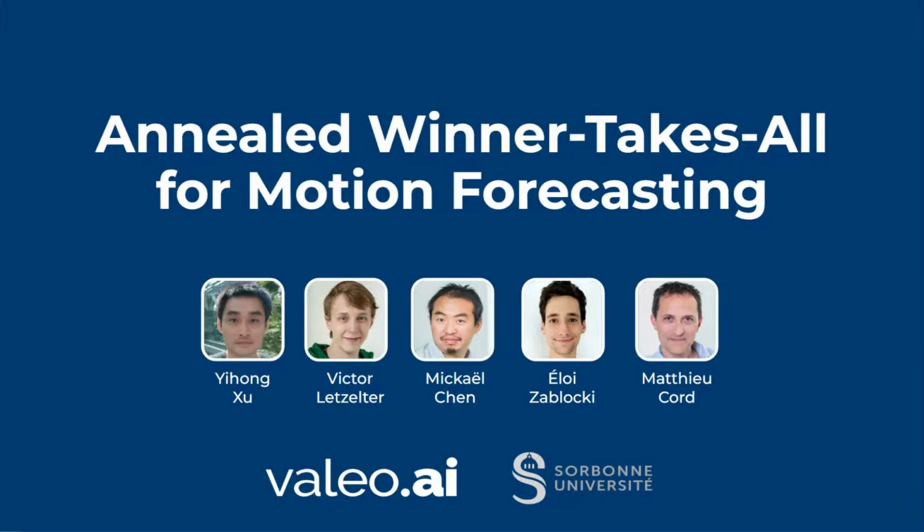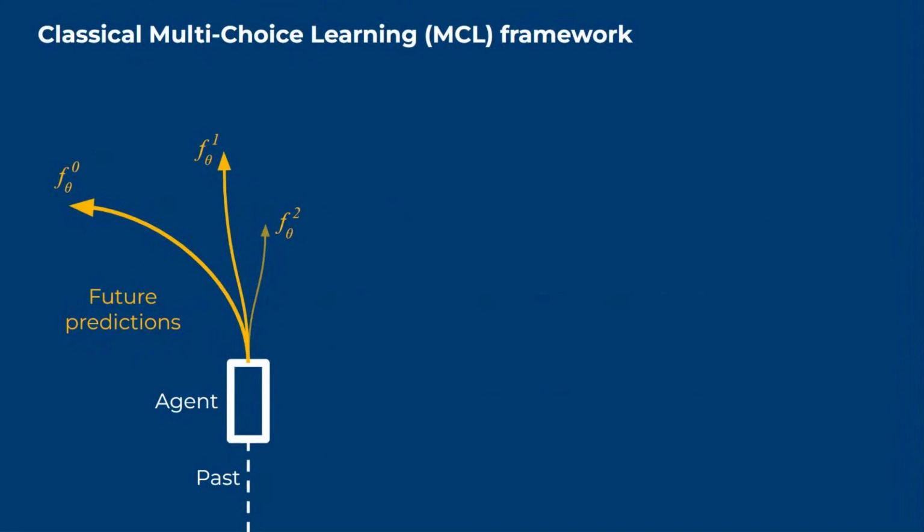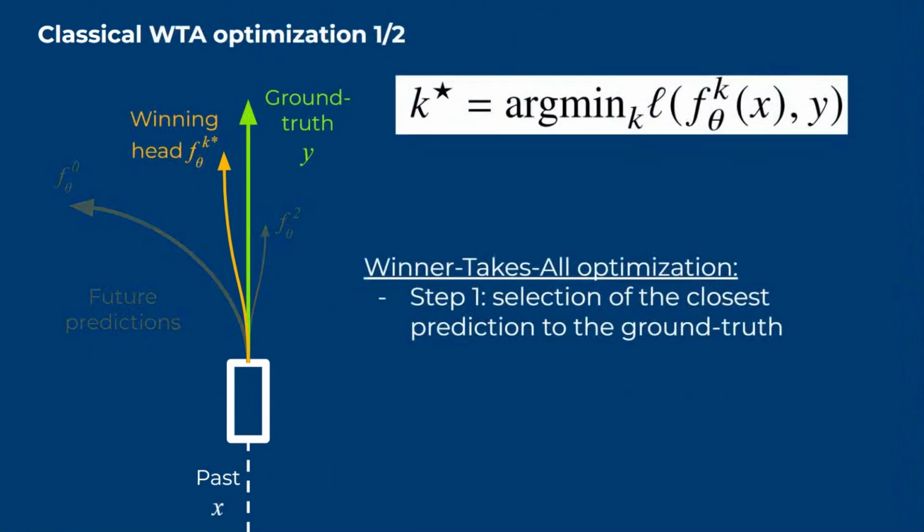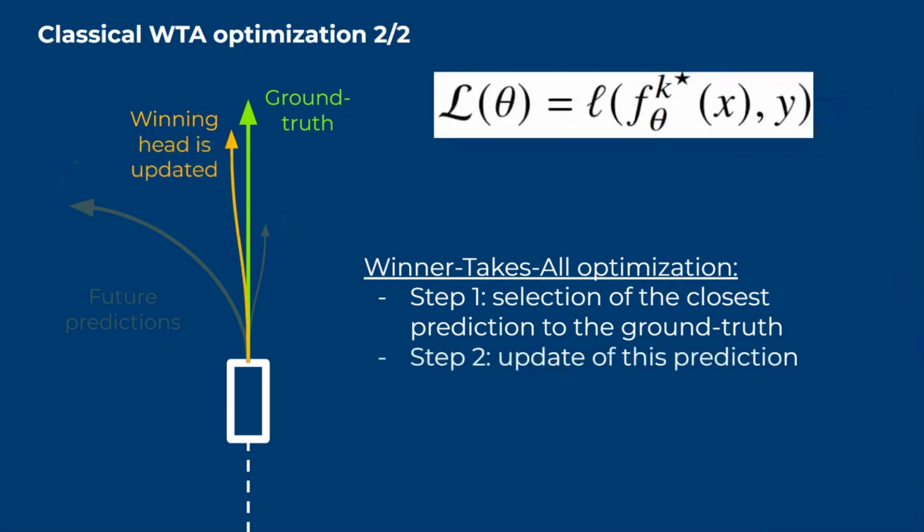In this work, we present annealed winner-takes-all for motion forecasting. In classical trajectory prediction models, with multi-choice learning, multiple scored hypotheses are formulated about the possible future trajectories of an agent. During training, the vast majority of these models use the winner-takes-all, or WTA, loss, where the ground truth future trajectory is used to select the closest future prediction.